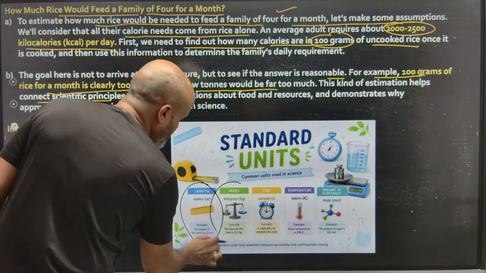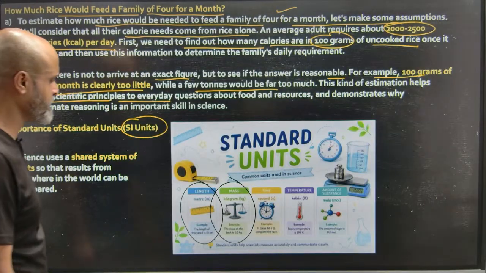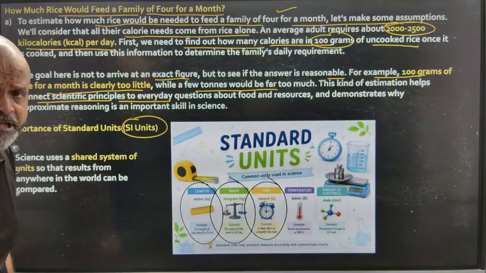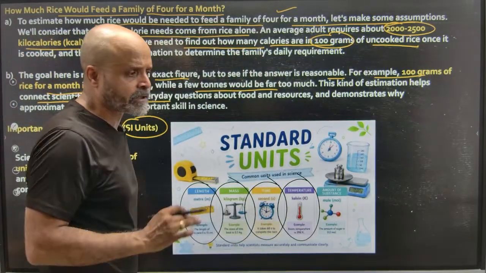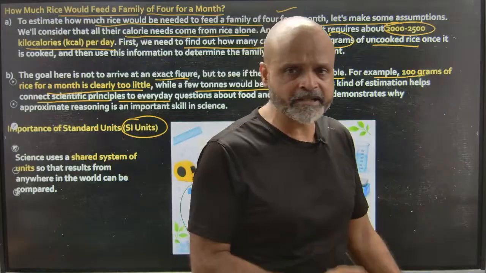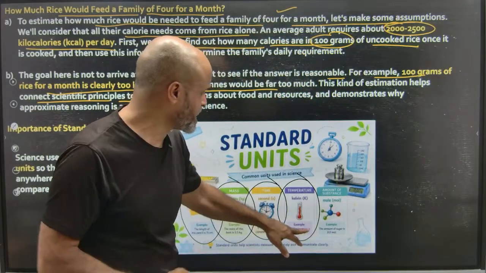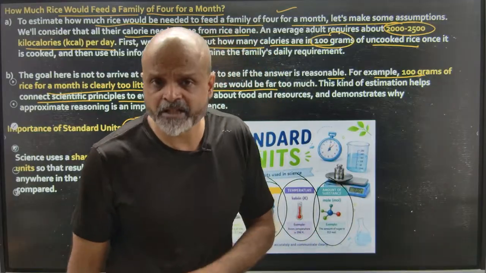When you're talking about the physical quantity of mass, the standard unit to measure mass is kg. When we are talking about time as a parameter, the standard unit to measure it is seconds. When we are talking about temperature, although till now you have studied Fahrenheit and Celsius, the standard international unit of temperature is taken as Kelvin. And when we are talking about the amount of a substance, it is taken as mole.